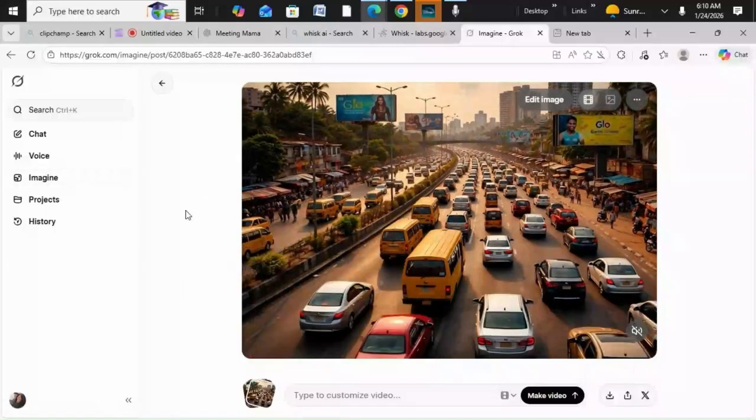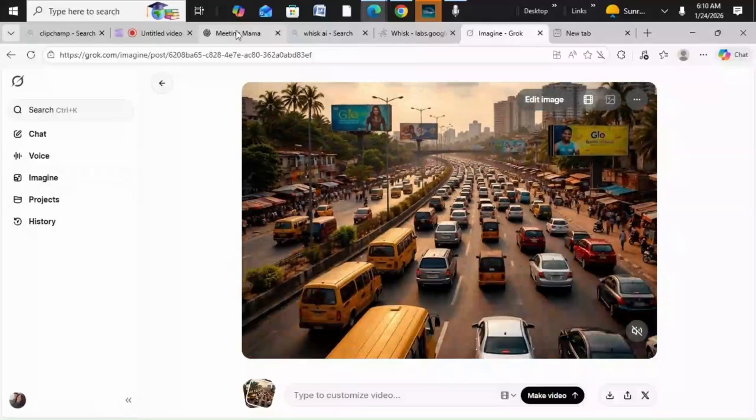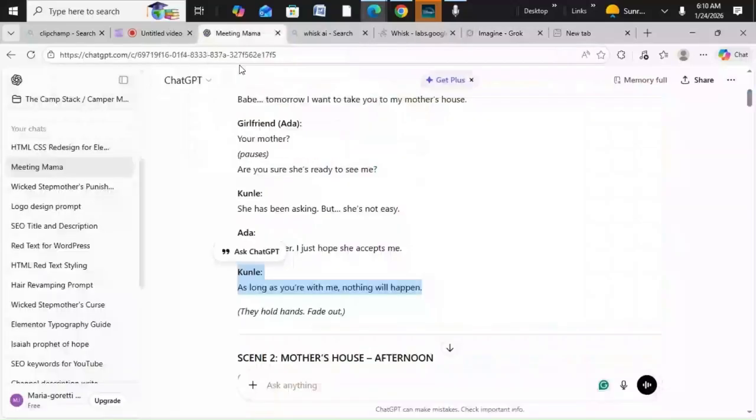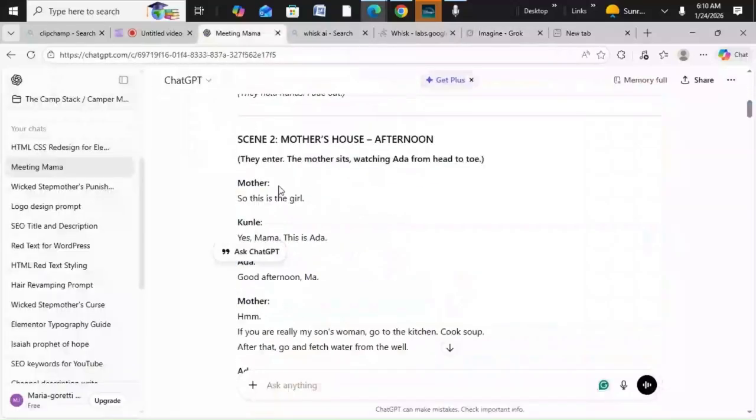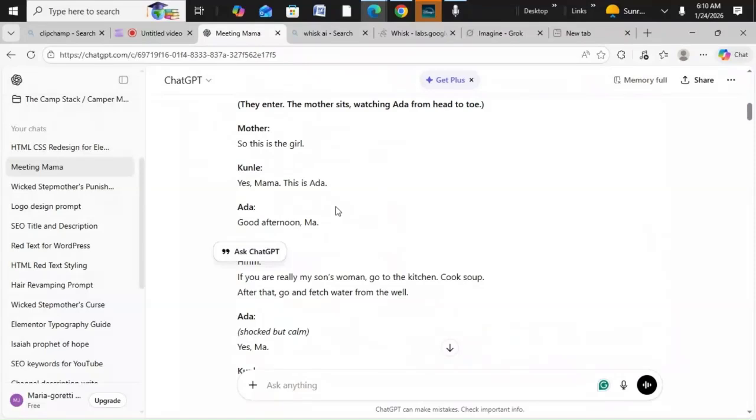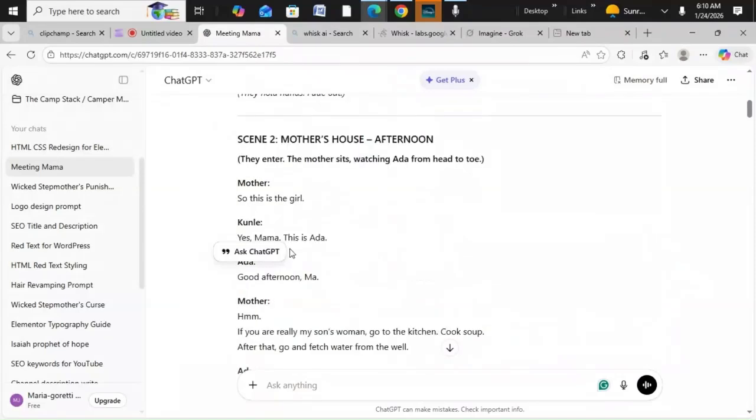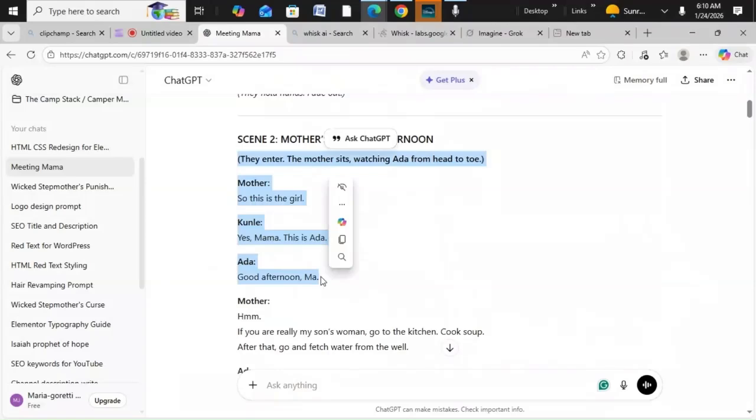After you must have gotten that, you go over the same way, you come here again. The mother enters, so this is the girl, Kunle. Yes, mama. Good afternoon, ma. This might be okay. Let me try to create this one, because this might be hard as there are three people talking. Let's see.